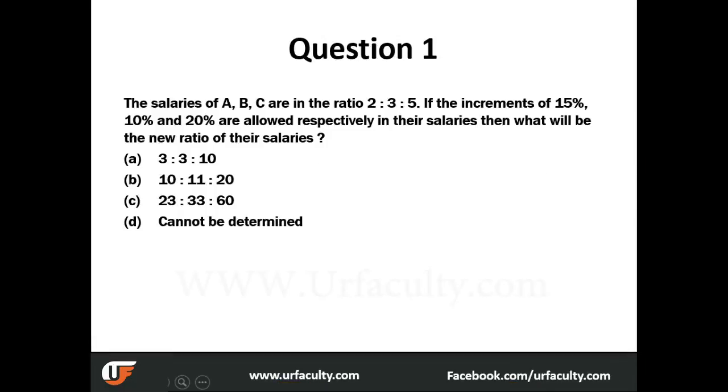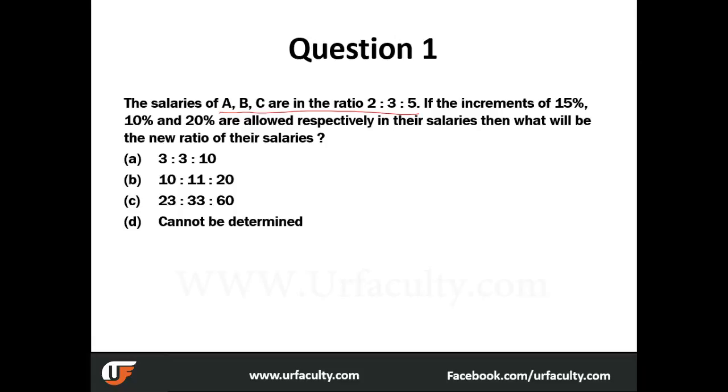Let's look at the questions. Here's our first question. The salaries of A, B and C are in the ratio of 2:3:5. If the increments of 15%, 10%, 20% are allowed respectively in their salaries, then what will be the new ratio of their salaries? So what are the key things here? The first statement is the ratio of the salaries are 2:3:5.